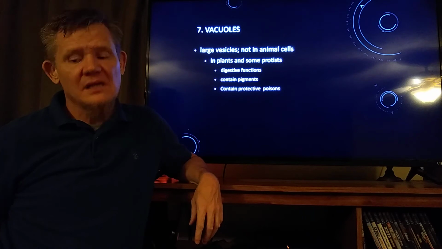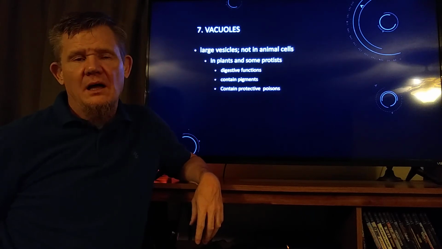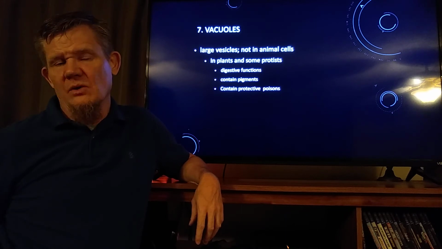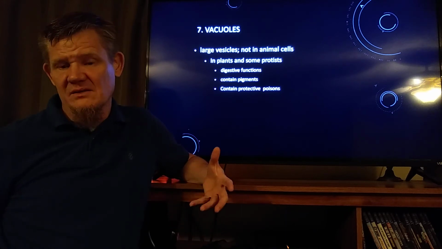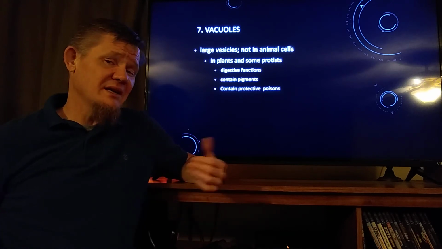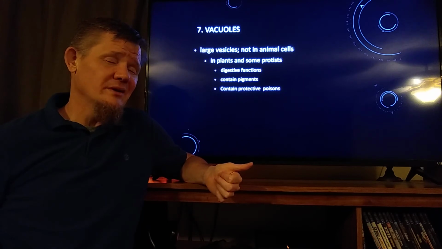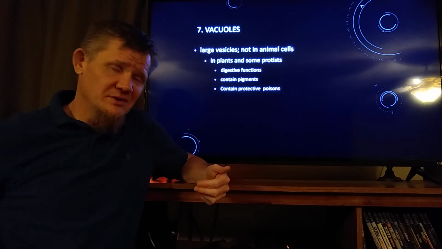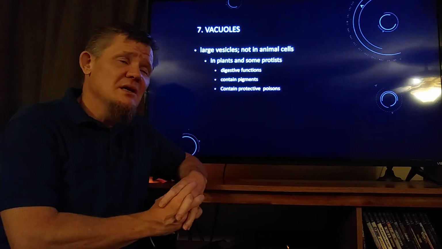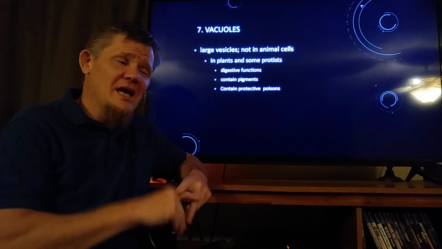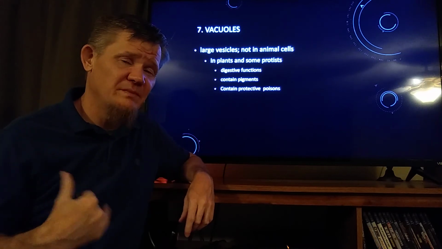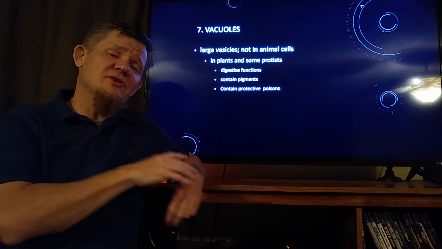Some cells will have vacuoles. Plant cells and some protists will have vacuoles. These are just really large vesicles, really large pockets. They have digestive function, like I said before. If a plant cell doesn't know what to do with a particular chemical, it will shove it into the central vacuole. There are some digestive enzymes inside that central vacuole, so it fulfills the job of the lysosome. Remember, plants don't have lysosomes. So the central vacuole will fulfill the job of the lysosome.